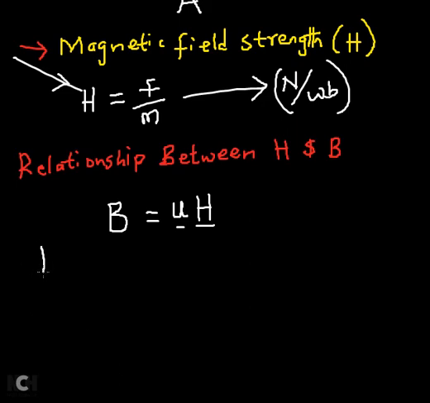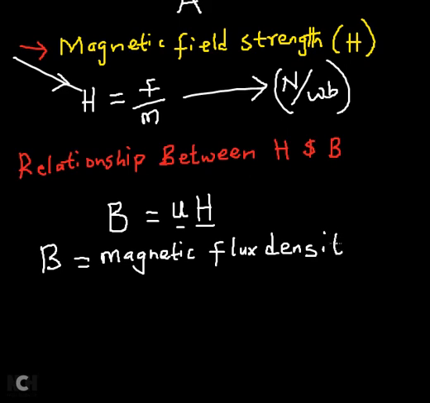Already you know what the B represents. The B represents magnetic flux density.